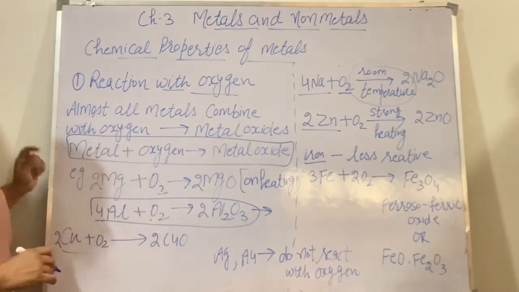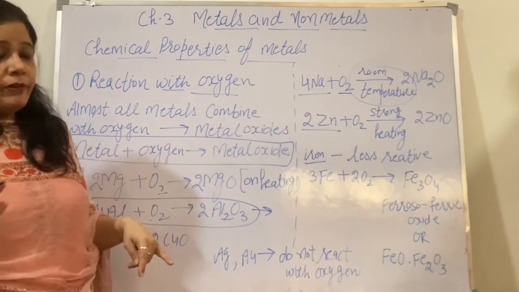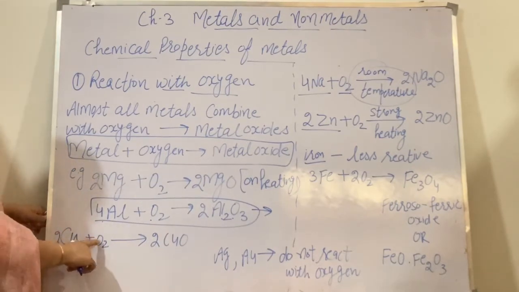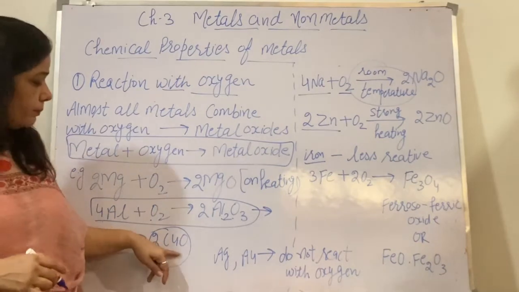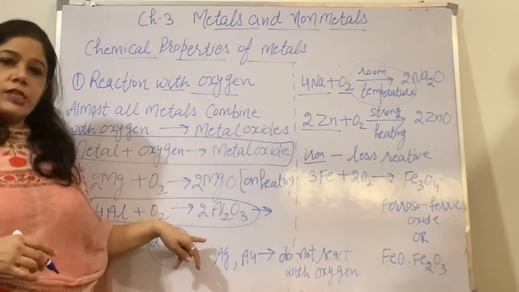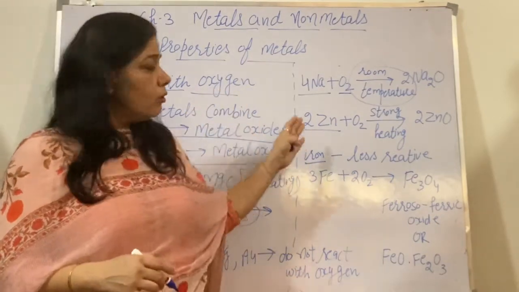Now copper, on prolonged heating, forms copper oxide. A black color coating of copper oxide is formed. In this way, these metals react with oxygen.